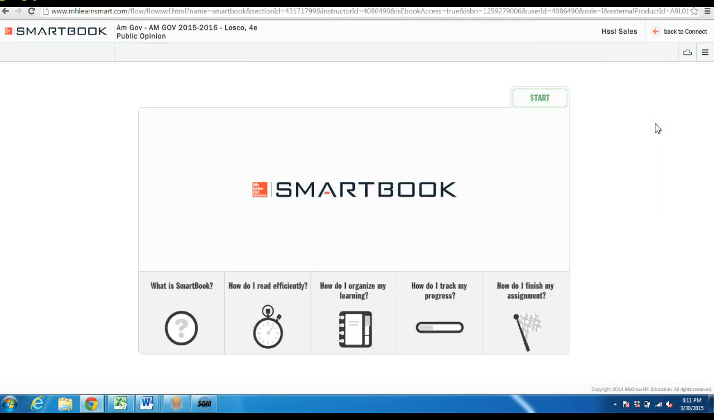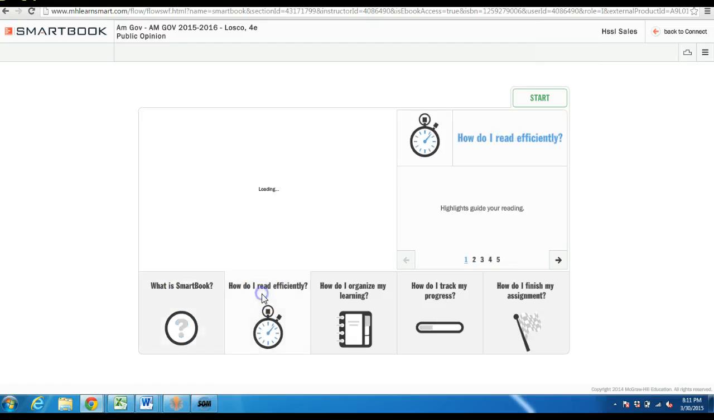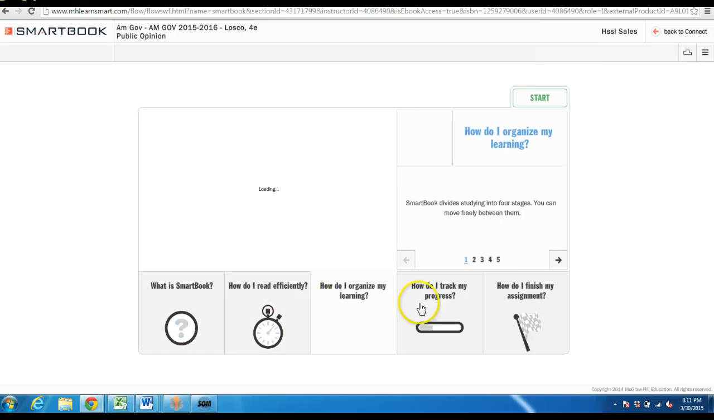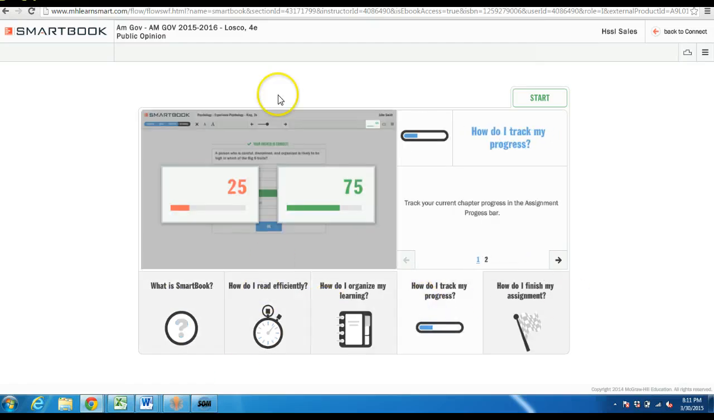The first time students ever get into SmartBook, they're going to see this screen. Any new chapter that they start, they're going to start off with this home page. This is a place just to say, hey, here are the directions on how to use SmartBook. So you can click, what is SmartBook? How do I read efficiently? How do I organize my learning? How do I track my progress? All that good stuff is right in here too. So if at any point they're nervous, they don't feel like they know what to do, they're always going to get this first thing. They have to click start to start.